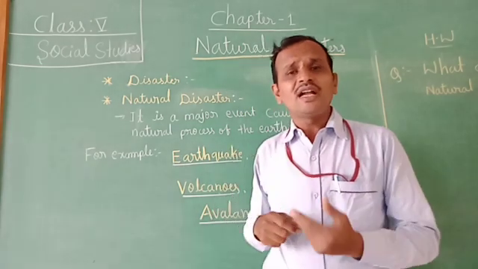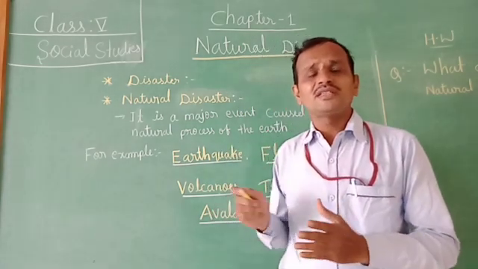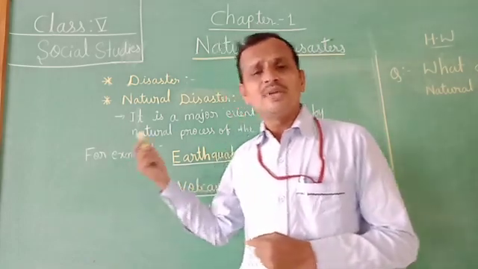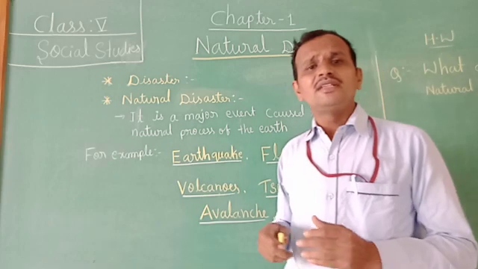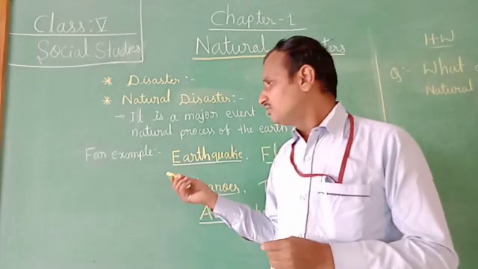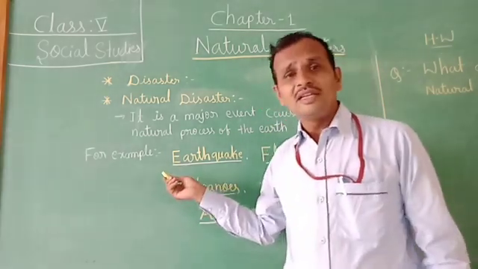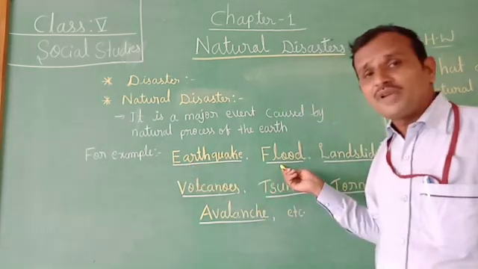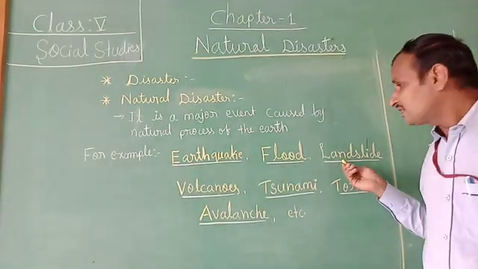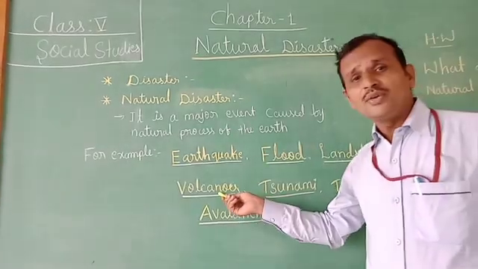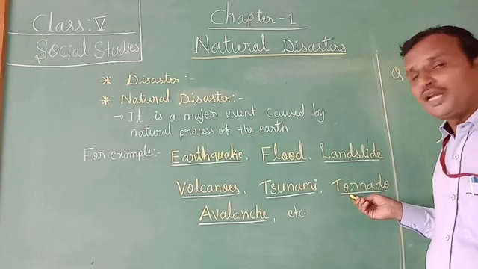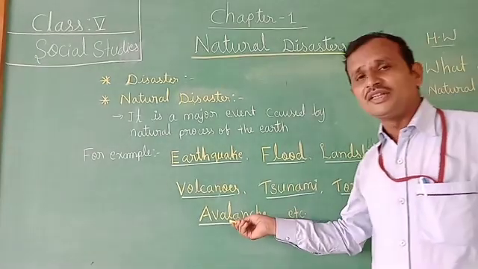There are many kinds of natural disasters. For example, you can see here, children, mainly earthquake, flood, landslide, volcanoes, tsunami, tornado, avalanche.